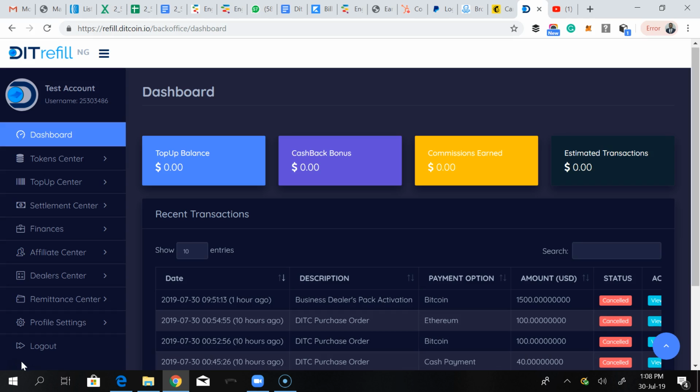So what I strongly advise is if you buy $100 worth of Bitcoin, for instance, do not convert the entire $100 into a top-up balance, but convert only the portion that you want to use to carry out transactions. So if you have $100 worth of Bitcoin that you bought on the DTFi platform, and you want to buy airtime and data of $20, then the ideal thing to do is to convert just $20 from your $100 worth of Bitcoin into a top-up balance, and then use your top-up balance to buy airtime and data. That way, you still have $80 in Bitcoin token, which can appreciate.